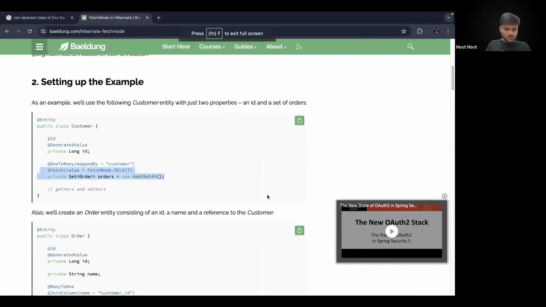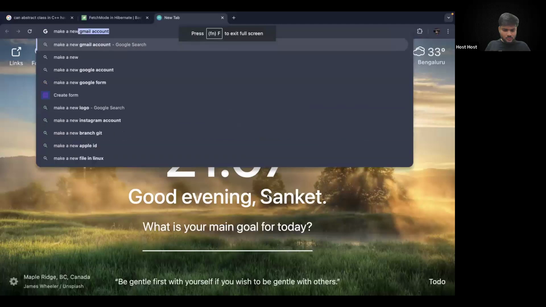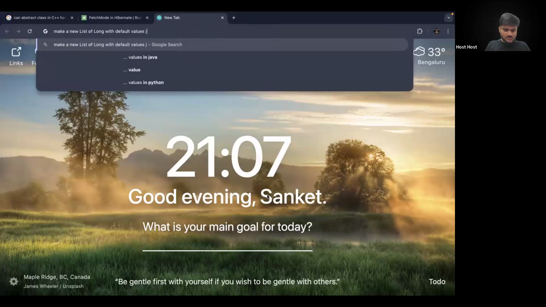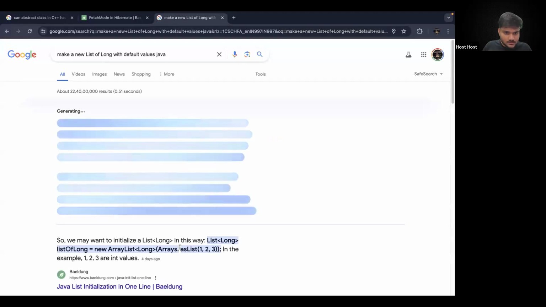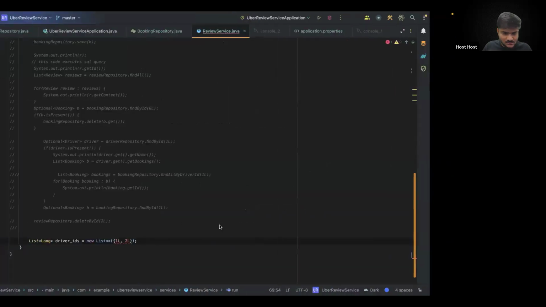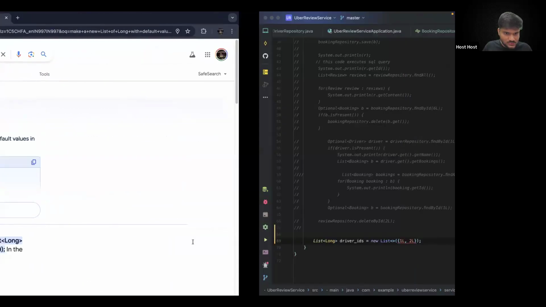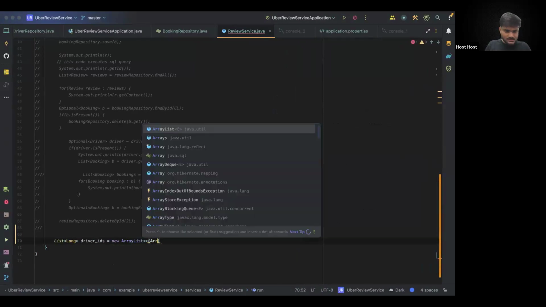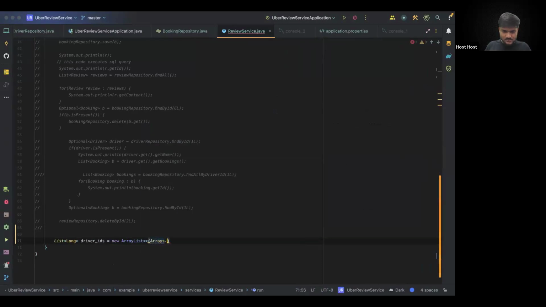Or maybe we can just Google it. Make a new list of long with default values, Java. I forgot the syntax. Or you can say arrays as list, something like this. So new list, new array list. You can do it like this. So we can say new array list, and we can pass arrays dot as list 1L comma 2L. Okay, this is good. So we have the driver IDs.